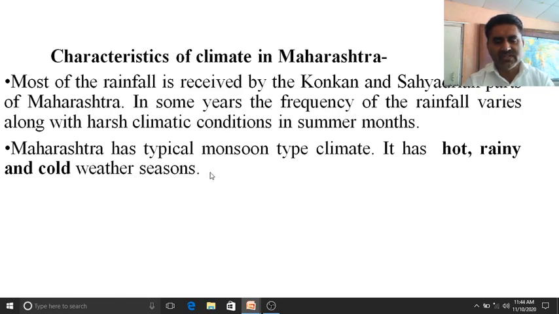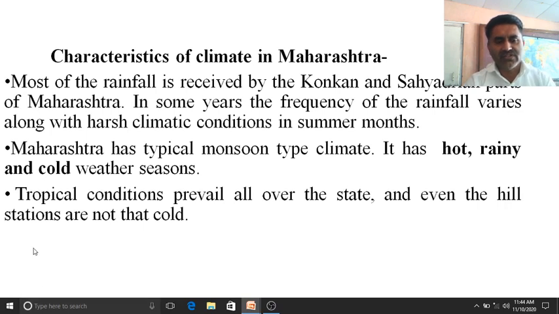So in general there are three seasons, but if we consider a particular way, then we find that there are four seasons, the fourth season being the retreat of monsoon. The others are winter, summer and rainy. After the completion of rainfall, there is a retreat of monsoon, which is also considered the fourth season. So this is an important characteristic.